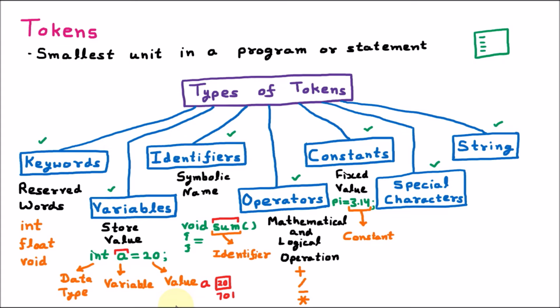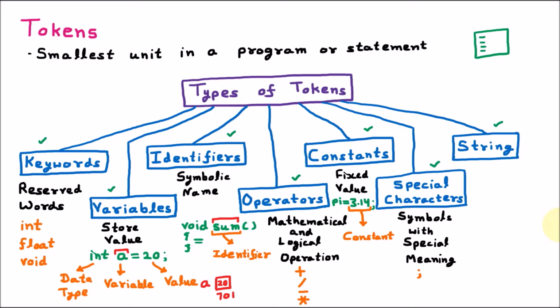The next type of token we are having is the special character. There are some special characters or the symbols which are having some special meaning. That's why they are called the special character. Special characters are the symbol with the special meaning. So there are some specific symbols, just like whenever we are writing a C program and we are writing the line, then we end the line with the semicolon. So that means we are ending the line. So this is the special symbol or the special character.